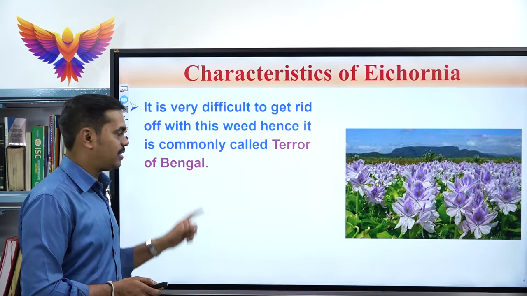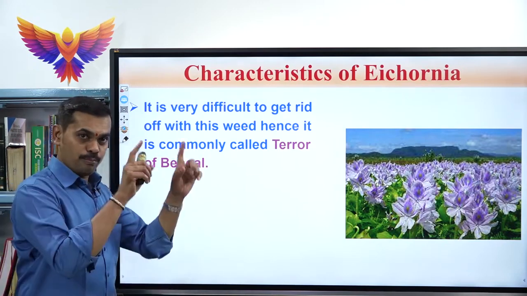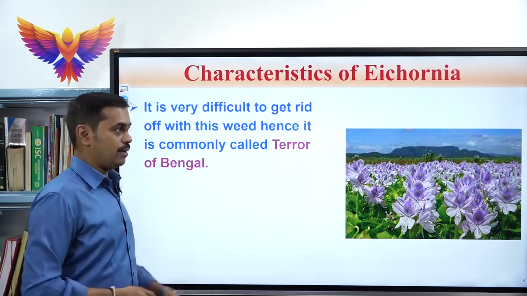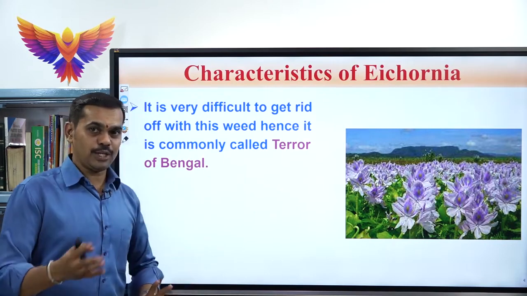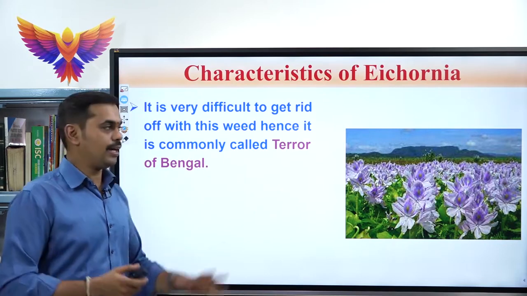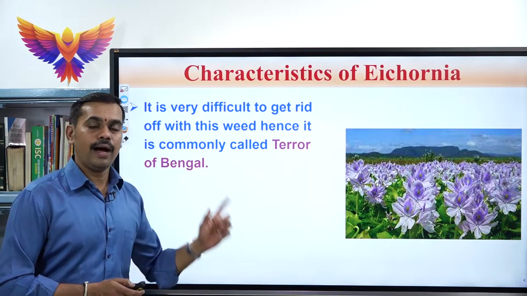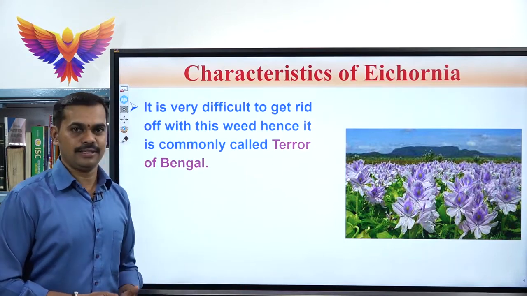And hence it is called the terror of Bengal. So put double inverted commas and highlight that word, terror of Bengal. If asked which plant species is commonly called the terror of Bengal, then please write it as Eichhornia or water hyacinth.